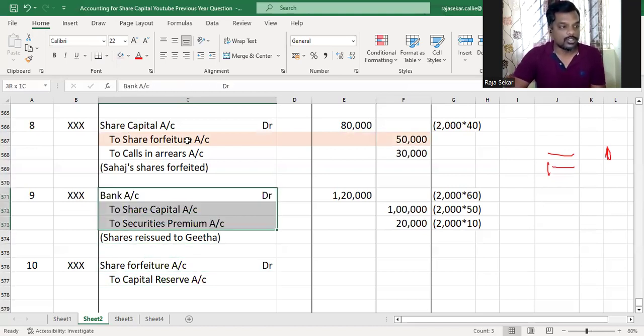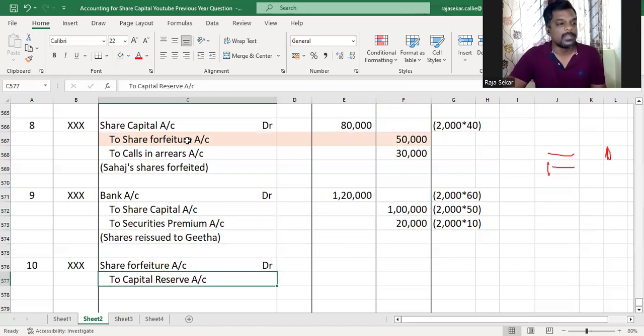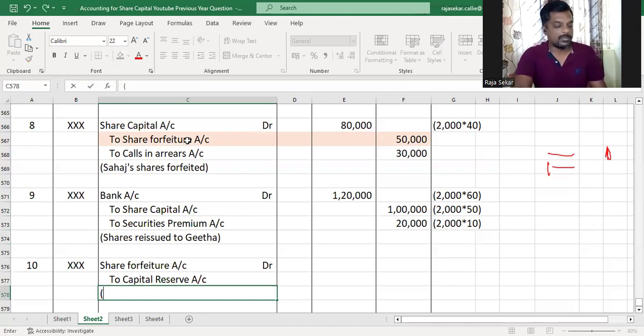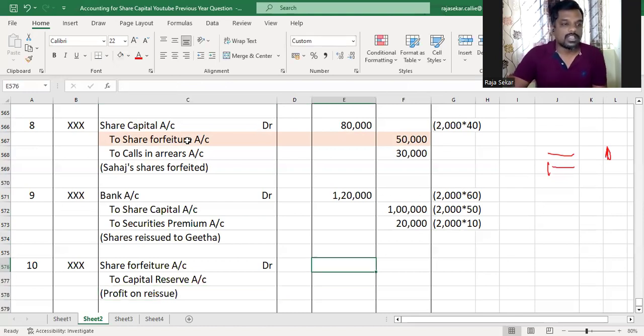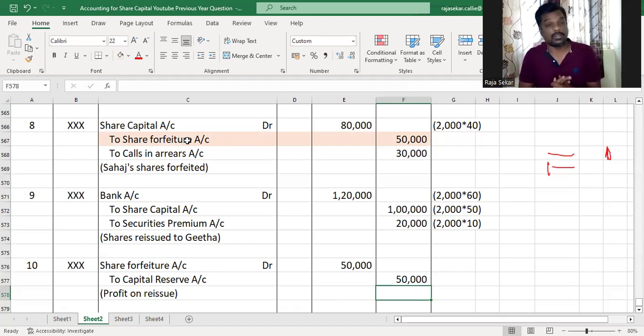And there is no loss on reissue because we have reissued the shares at a premium in this question. So share forfeiture to capital reserve, profit on reissue. As there is nothing to be subtracted, the entire amount received as profit on forfeiture is the profit on reissue too. And with that, we've come to the end of this problem.